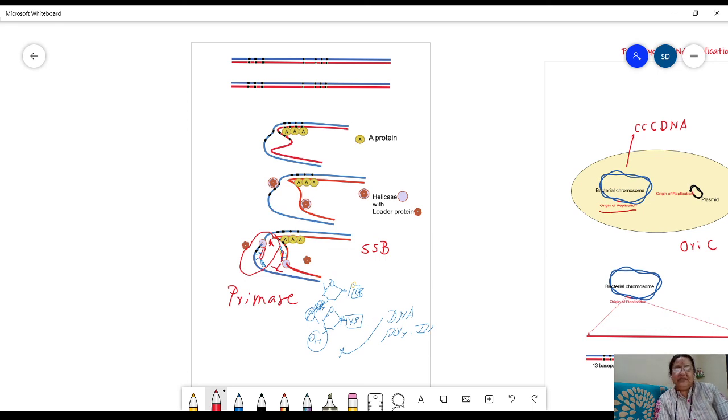This is how initiation of DNA replication controls the replication event, so that replication occurs only once in the life cycle of the cell. So this is about the initiation event, and we will discuss elongation in the next video. Thank you.